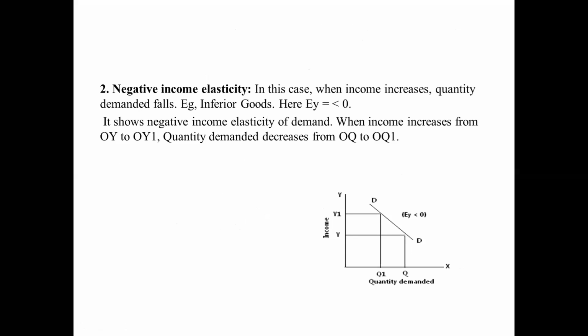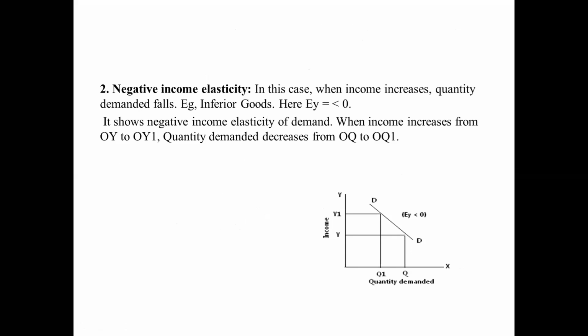And next one is the negative income elasticity. In this case, when income is increasing, the quantity demanded falls. That is called a negative income elasticity of demand. It is represented as EY less than 0. Okay, a simple example is inferior goods.